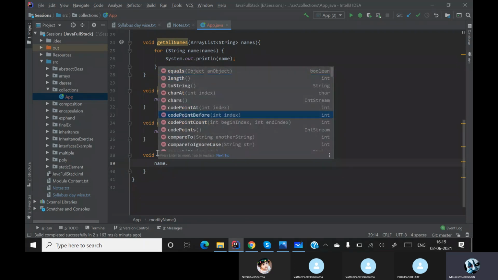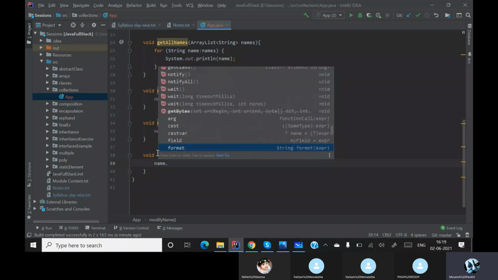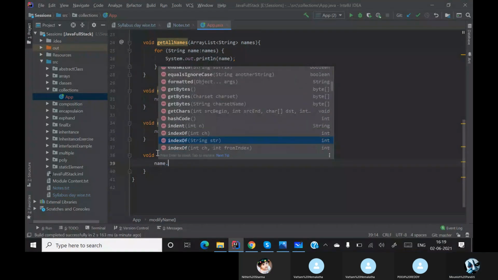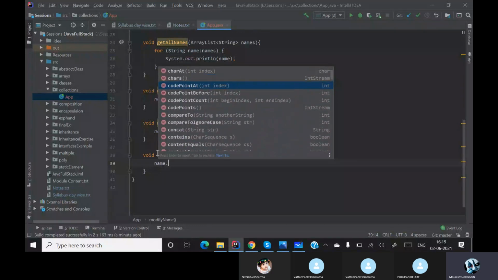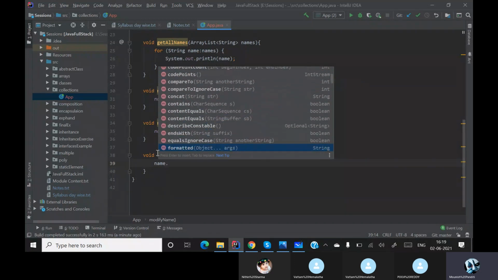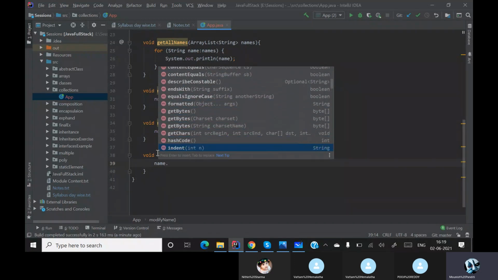So how can it modify? These are all string methods. These are not collection methods. Length, equals, these are all string methods. So basically how do I do it?